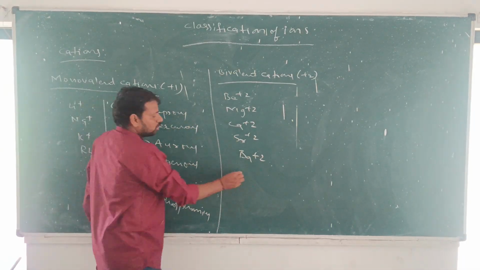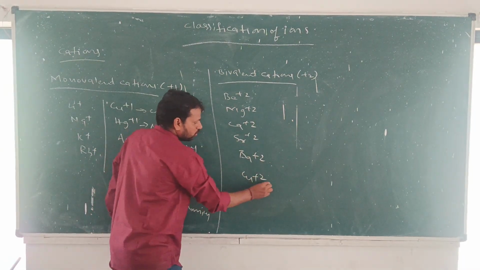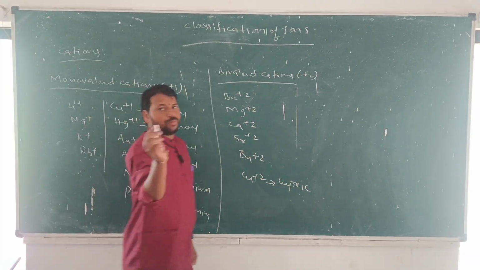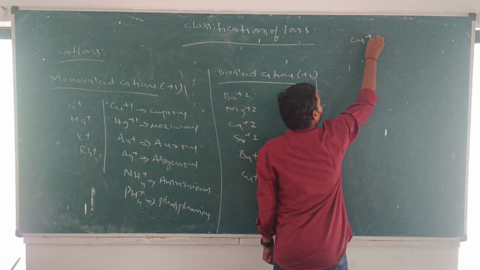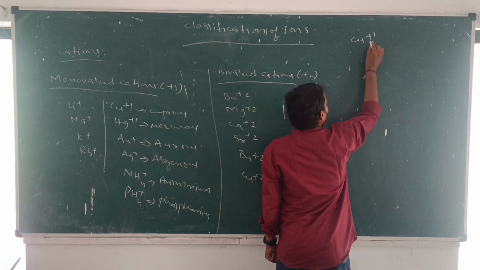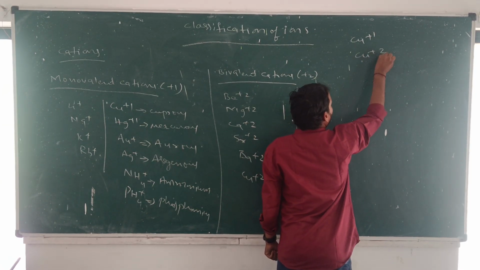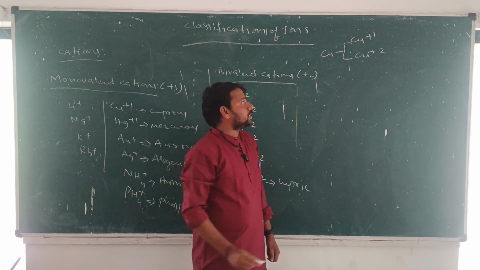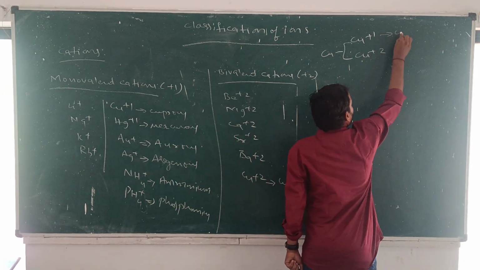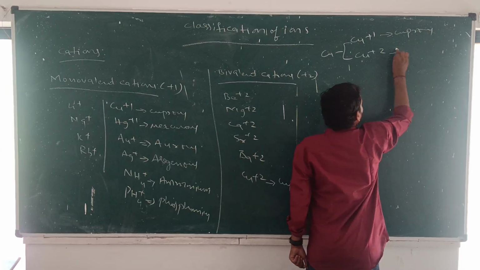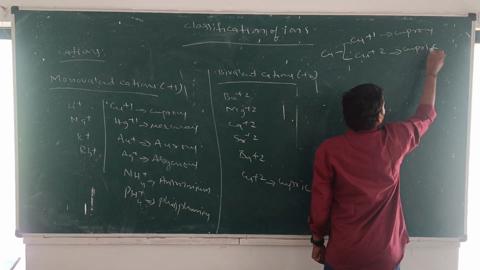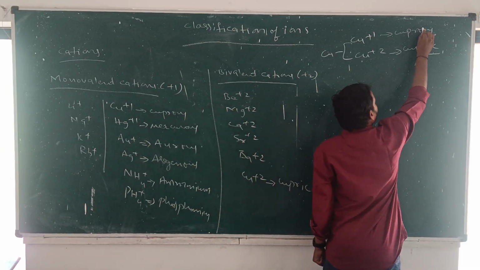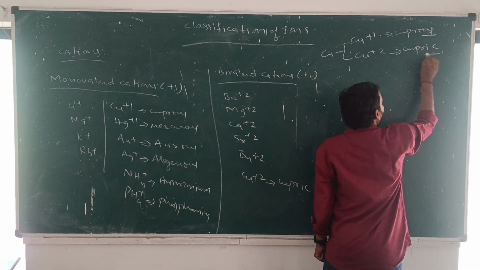Next, we should write Cu plus 2. This is said to be cupric. Copper exhibits two states, Cu plus 1 and Cu plus 2. Cu plus 1 is said to be cuprous, and Cu plus 2 is said to be cupric. OUS is the suffix here, and IC is the suffix here.